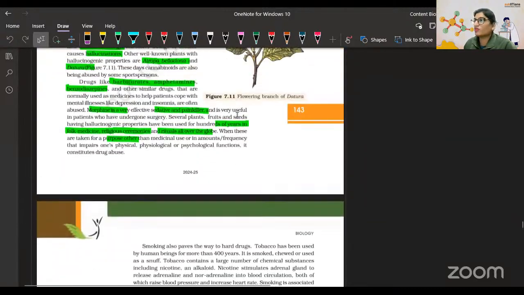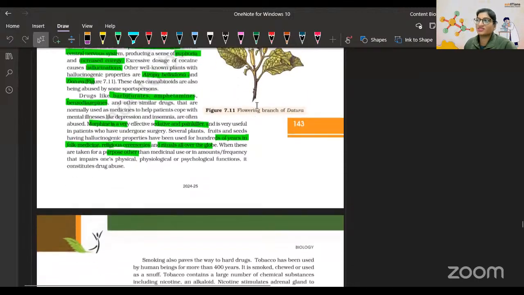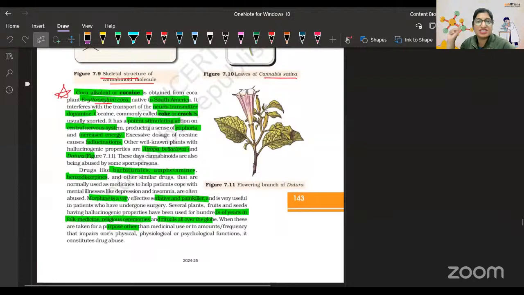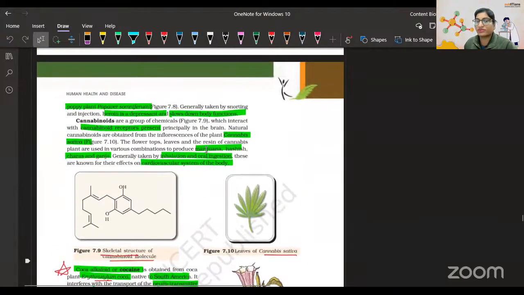Whatever I have highlighted here, you can take a screenshot, guys, and save it, because I was teaching this in the class and I've already added a star on this, that this is the name of the drug and this is where it is extracted from. And whatever I have highlighted, questions have already come in multiple formats from this information, in the NEET paper and in the board exam also. Right now we will talk about boards.